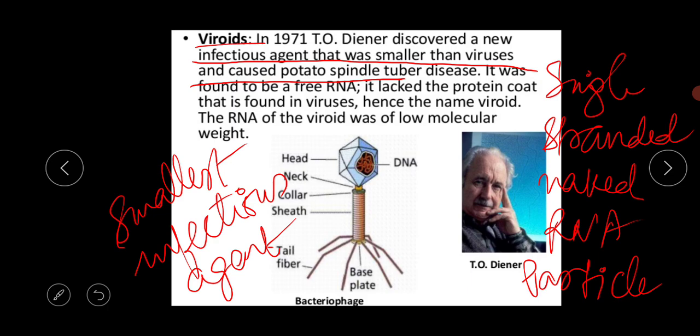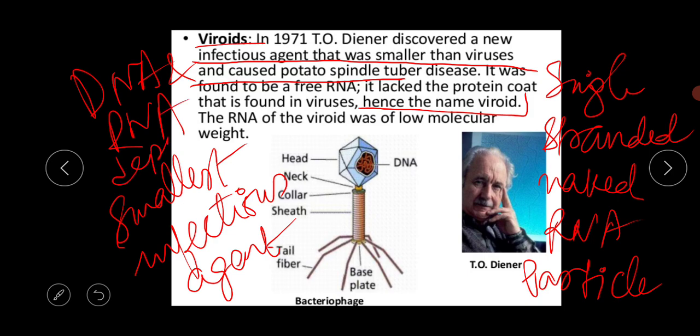It was found to be a free RNA and it lacked the protein coat found in viruses. Hence it is named viroid. The RNA of the viroid was of low molecular weight. A viroid can multiply by two methods, DNA dependent and RNA dependent.